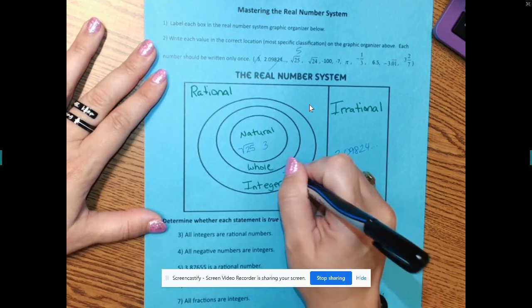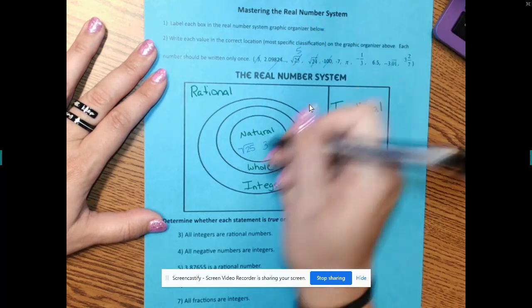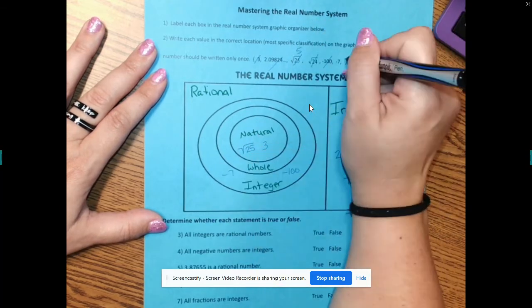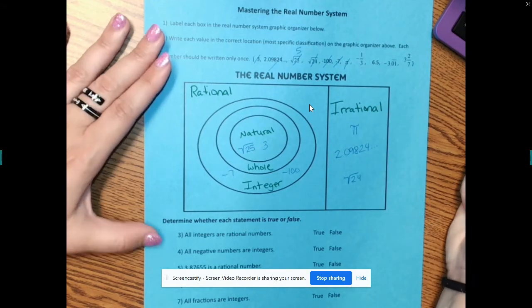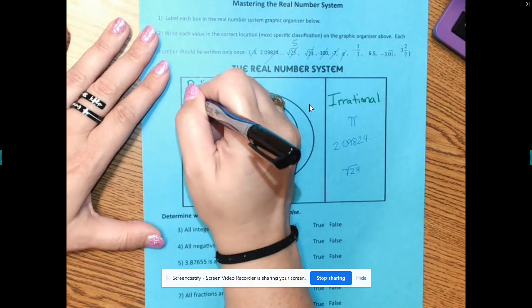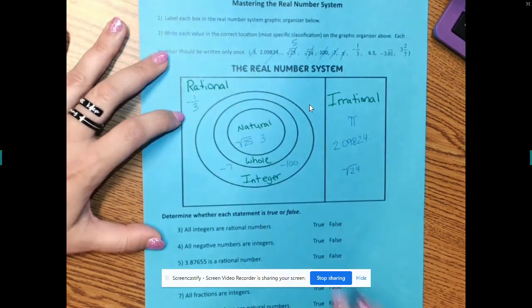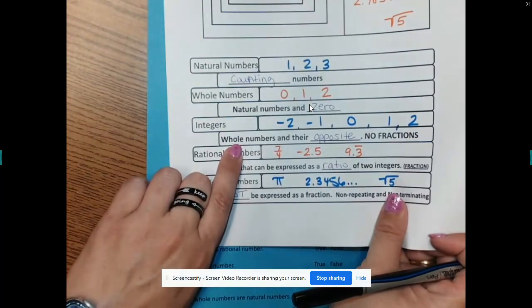Integer. Negative 7: integer. Pi: irrational. Negative 1/3: rational, yes. A lot of people think integer because it has the negative, but remember we said that integers have to be what kind of numbers? Whole numbers, negative and positive.